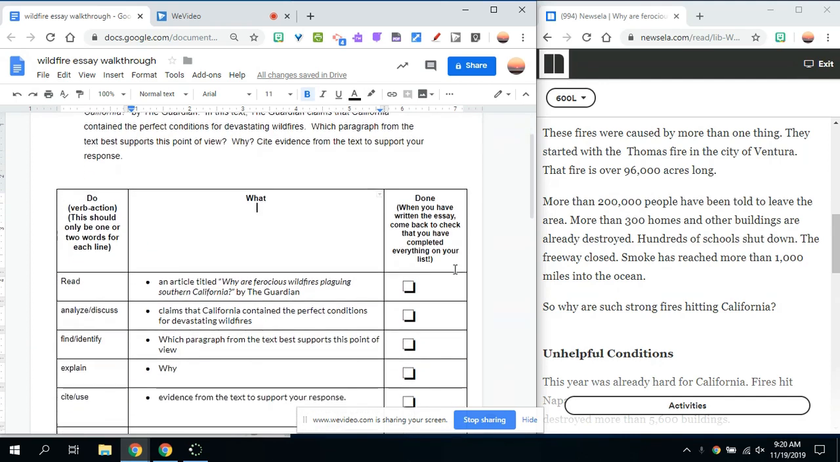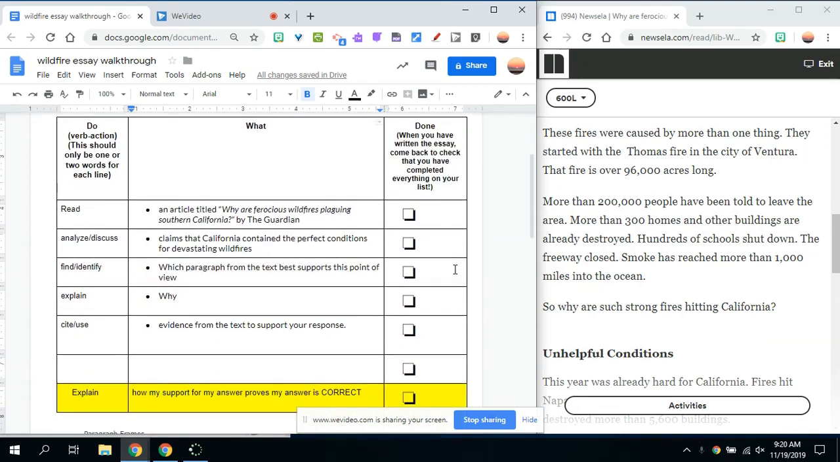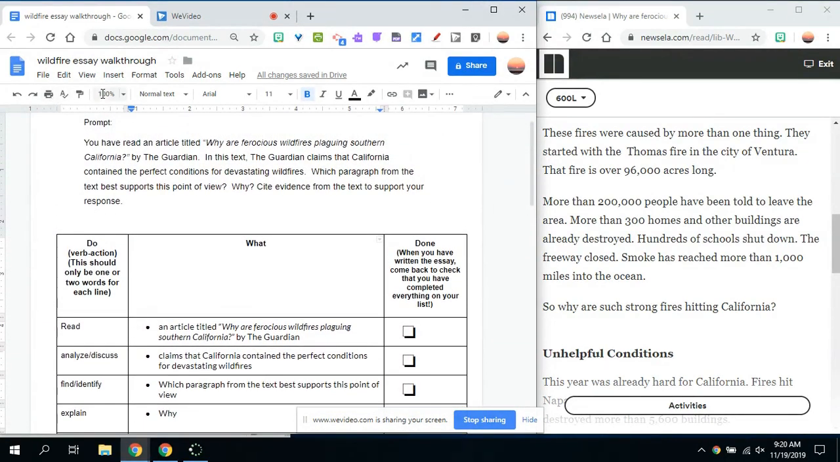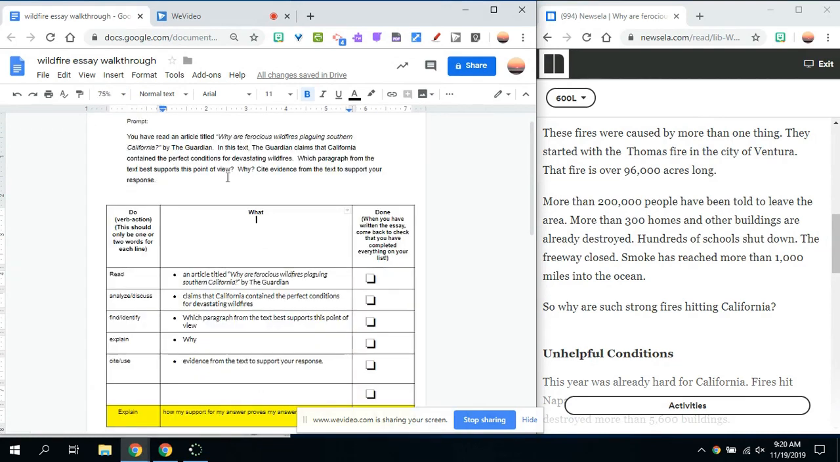Now, the first thing I did was I filled in a do what chart to help me answer this question. In looking at the prompt, there are things that I had to do that weren't exactly stated in the prompt. Let me explain. So here's the prompt. You have read an article titled Why Are Ferocious Wildfires Plaguing Southern California? Before I can answer the question, I have to read. So I added that as one of my doing verbs.